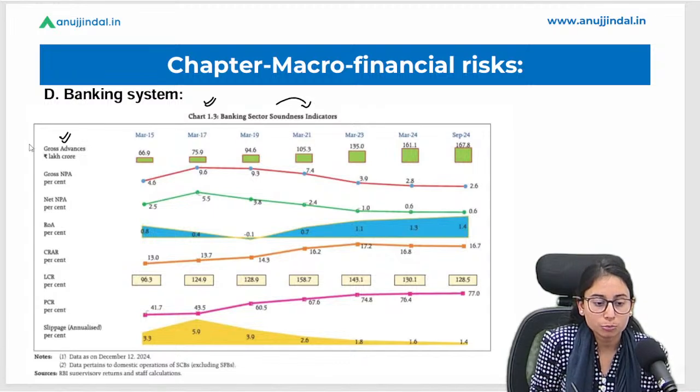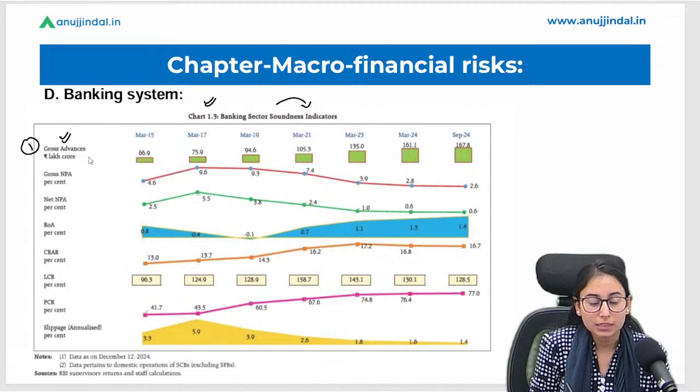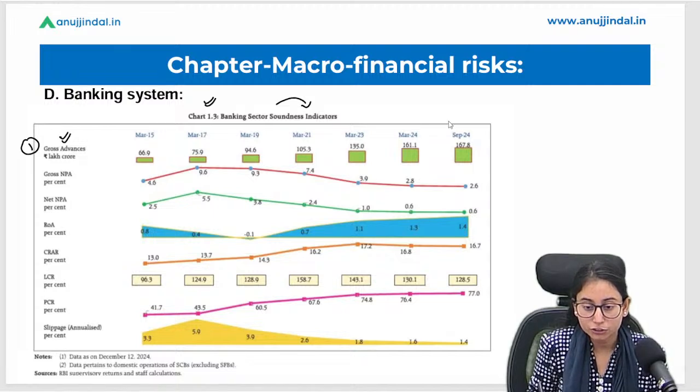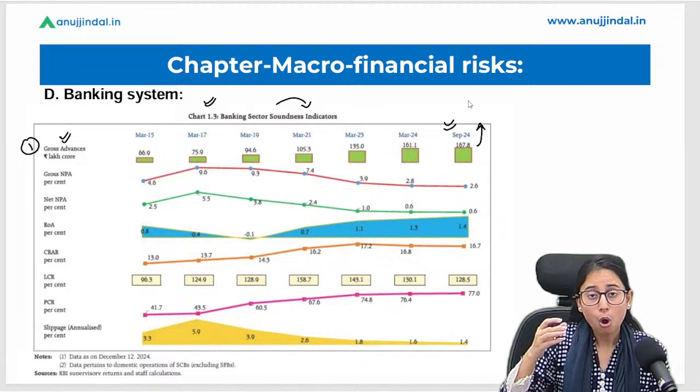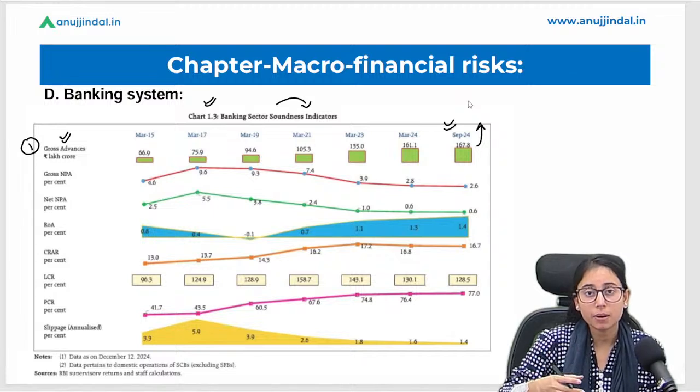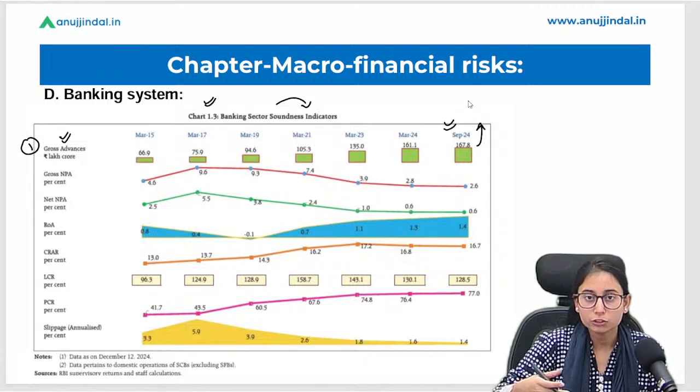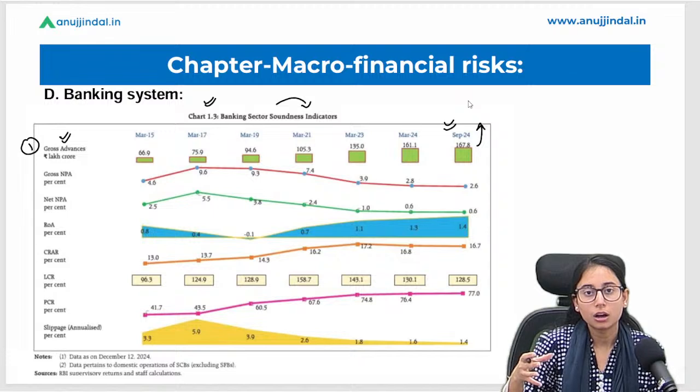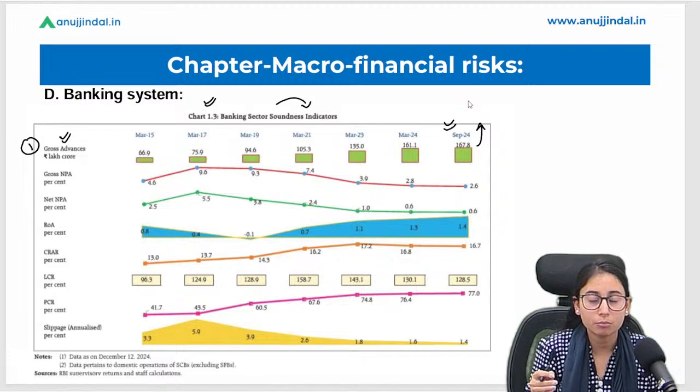Okay, so the first point says gross advances in rupees lakh crore. So if we talk about the latest data, which is September 2024, it is 167.8 lakh crore. So all the loans and advances given by banks to the individuals, to the companies, all such, if we accumulate all such loans and advances by banks, it is accounted to be 167.8 lakh crore. Very important data.